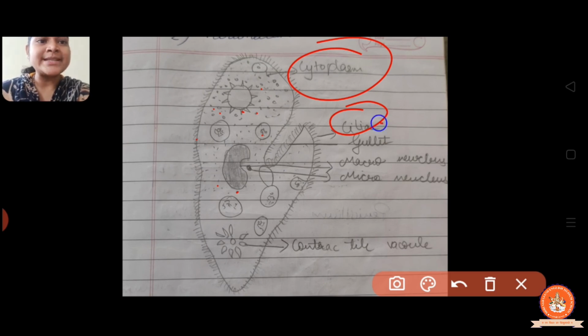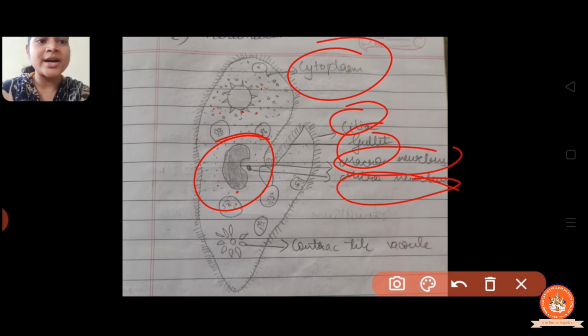And the oral groove is here, which collects the food. And in that, a big one and a small one nucleus is given. So the bigger one is called the macronucleus and the smaller one is called the micronucleus, right?